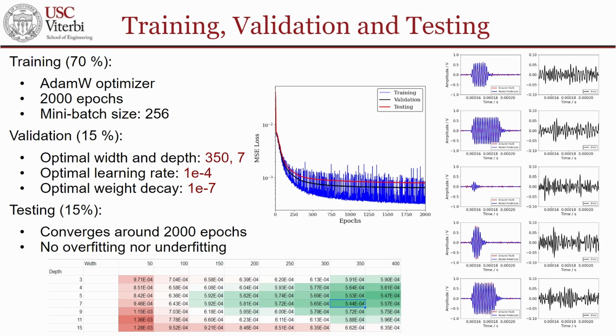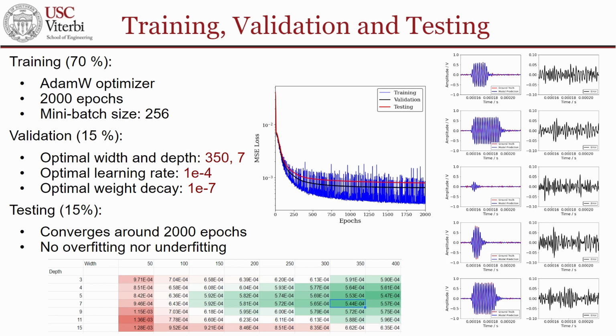15% of the data was used for validation. On the bottom is the graph of the results for the grid search. After the grid search, we determined the optimum hyperparameters of our model. The optimum width and depth were chosen to be 350 and 7.